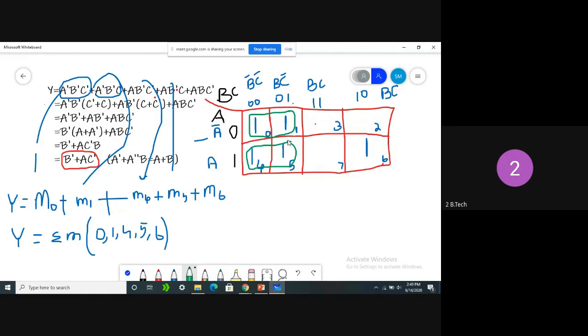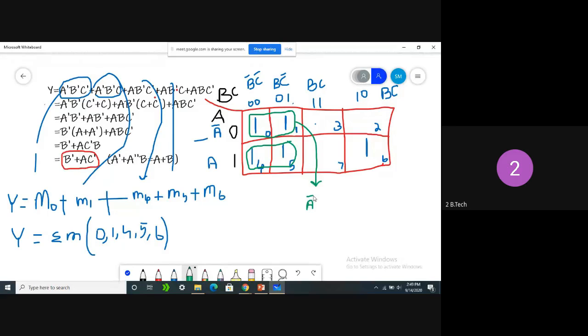In the first combination, how can I write the expression? What is the value of A in the two combined cells? 0. So in both cells A is 0, so instead of A we take A bar.